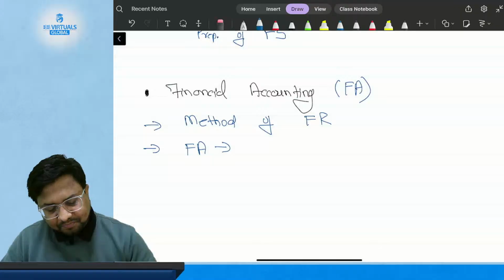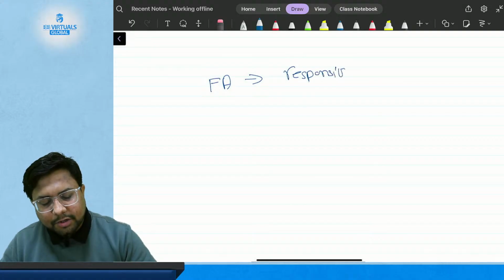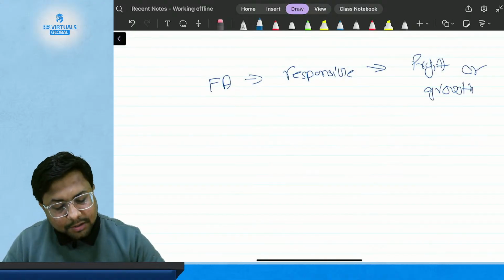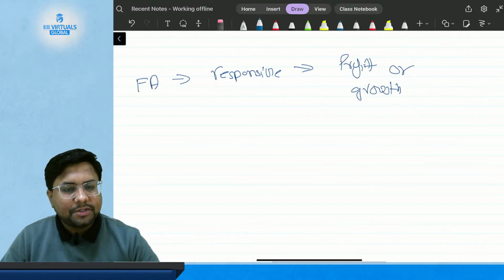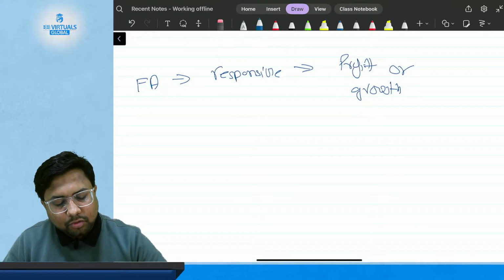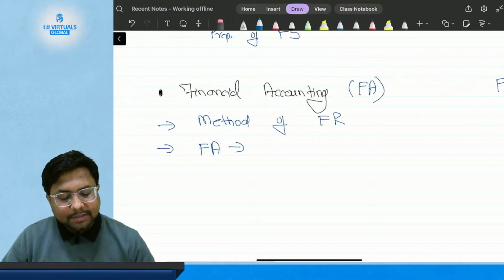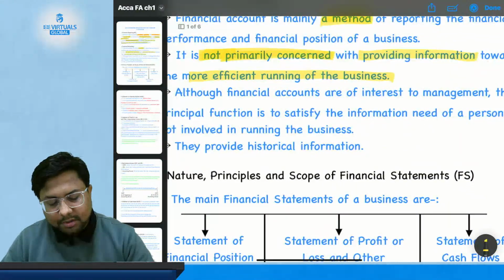That means you cannot say that financial accounting will be responsible or has any duty towards profit or growth in profit. It is not its core function to generate more efficient means to generate profit or growth in profit, because it is a method of financial reporting.